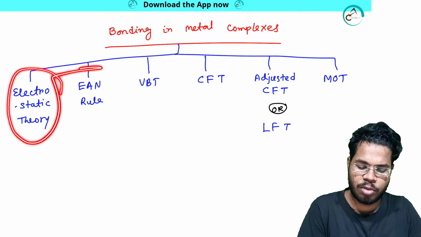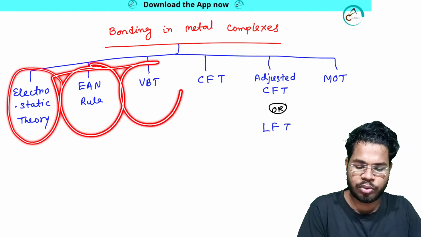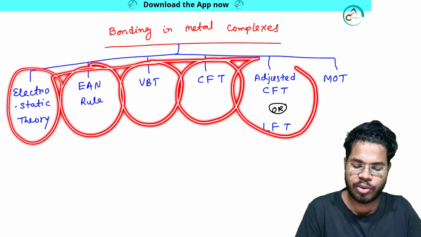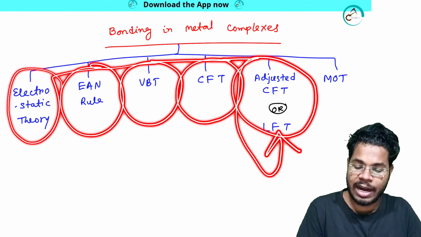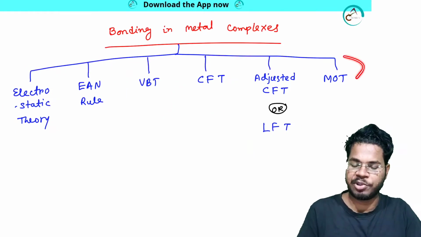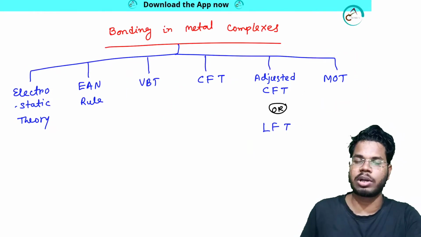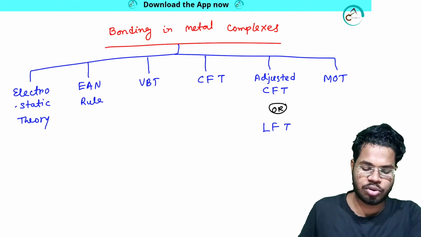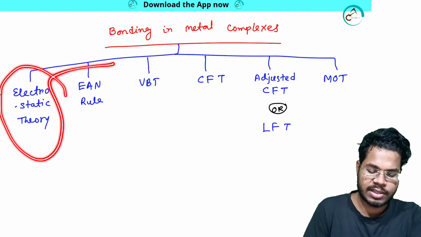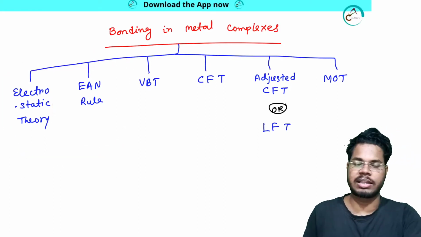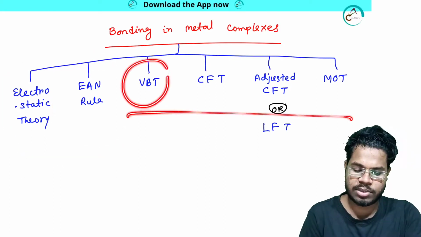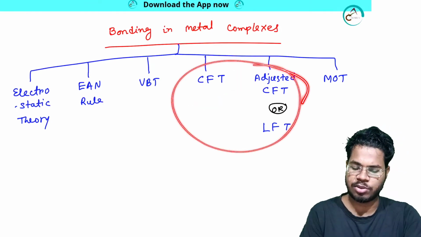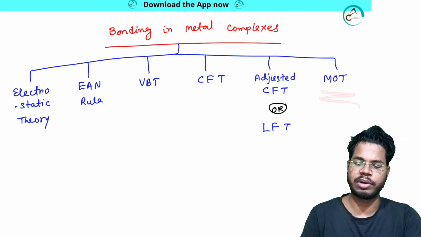So we will be starting from electrostatic theory, then going to effective atomic number rule, then VBT, then CFT, then adjusted CFT, that is called ligand field theory, LFT, and finally we will be talking about MOT, molecular orbital theory. One by one we will discuss everything. In today's video, I think we will be discussing only EAN and electrostatic theory. The next topic will take another video, the next two will take 2 or 3 videos, and finally MOT will take 1 video.